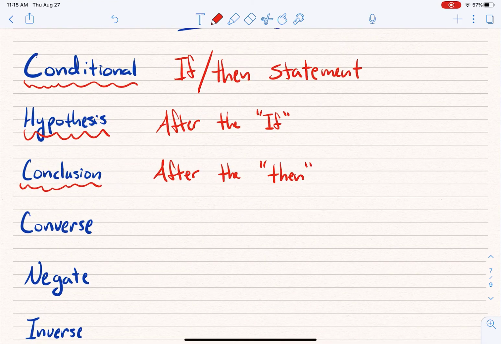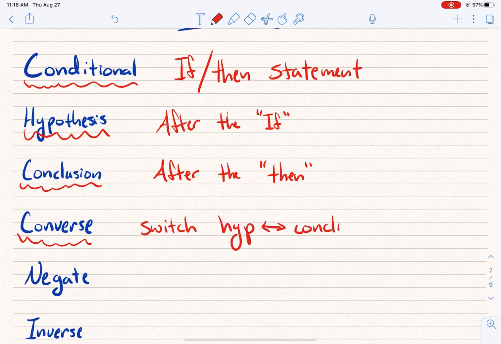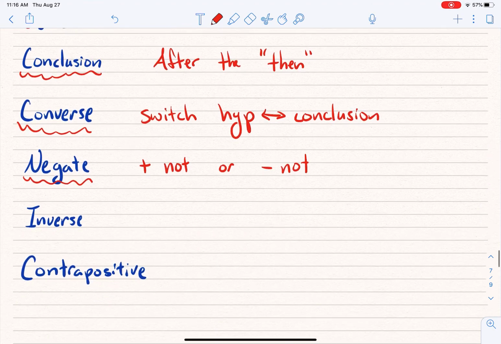Okay, what's a converse? Well, a converse is when we switch. What do we switch about it? We switch the hypothesis and the conclusion. Okay, we switch it around. Sometimes it's true, sometimes it won't be true. What does it mean to negate something? Well, to negate something means you either add not or you take out not from a statement so that it has the opposite truth value.